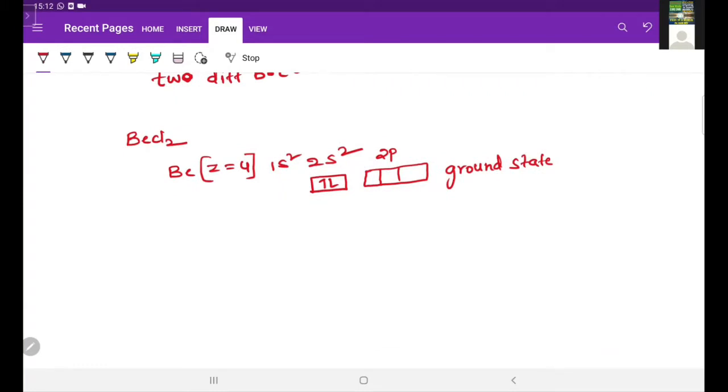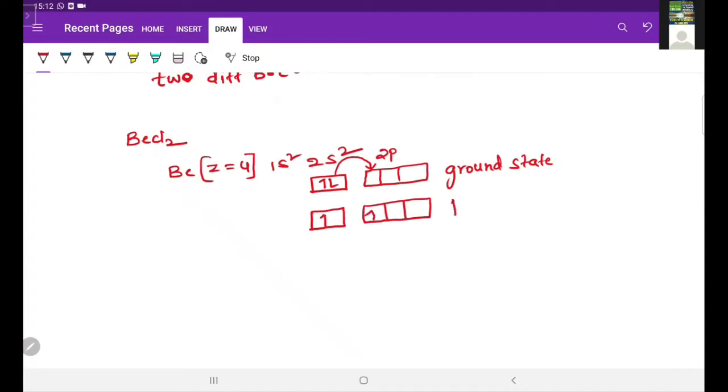Now in the first excited state, one of the electrons from the 2s orbital is excited to the 2p level. Writing the electronic configuration again in the first excited state, in the 2s, 1 electron is left, and in the 2p level, 1 electron.